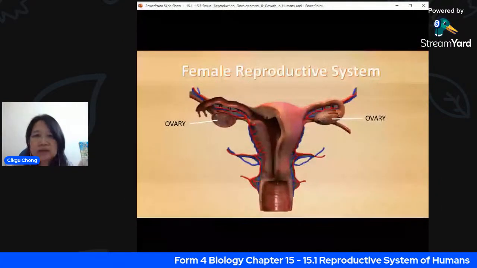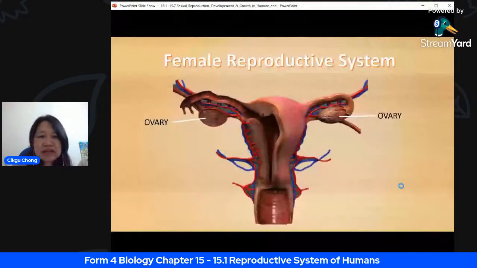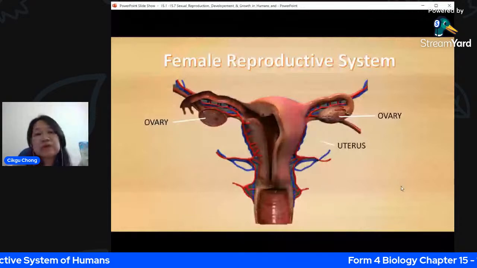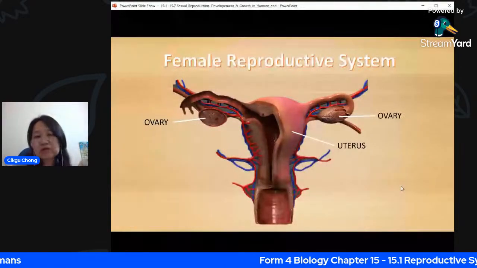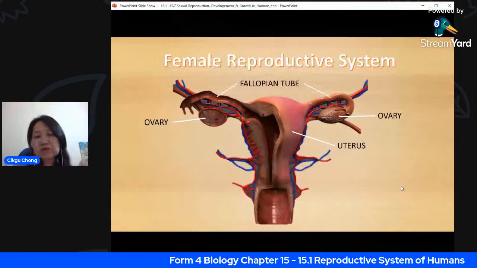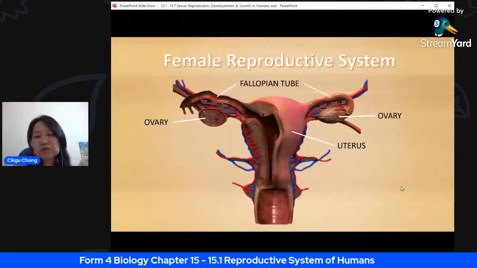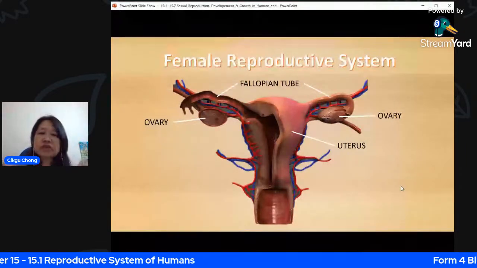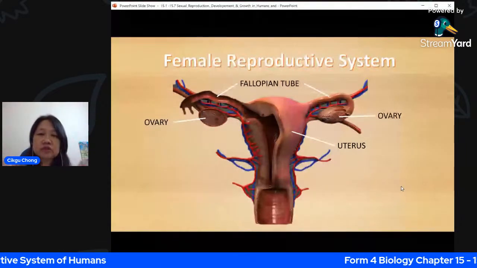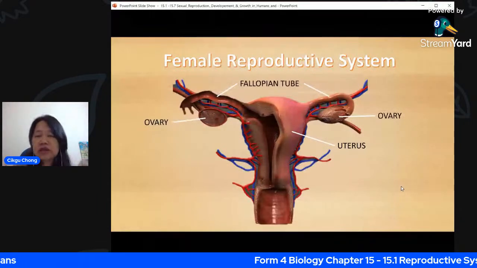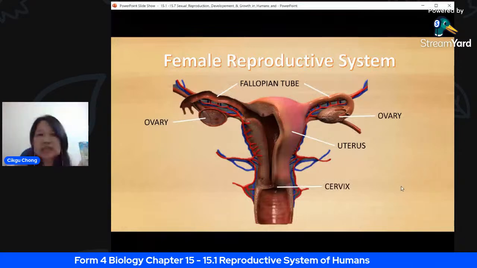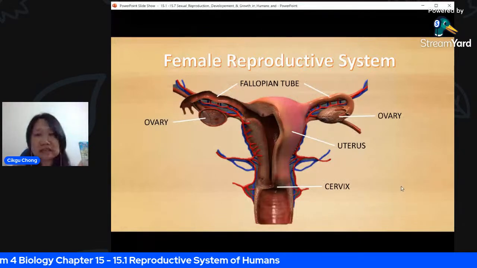Let's go to the next part. The uterus is the part where the baby develops. I'll just look at it generally, and afterwards we go one by one. Next, the fallopian tube. Remember there are 2 fallopian tubes because there are 2 ovaries, and they join the ovary to the uterus. Another name for the fallopian tube is oviduct. Oviduct and fallopian tube refer to the same thing.